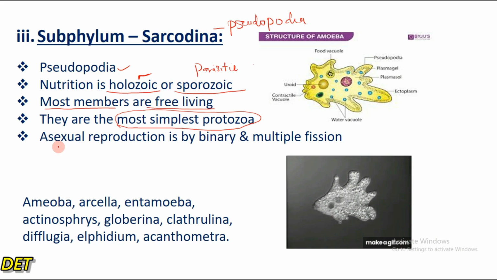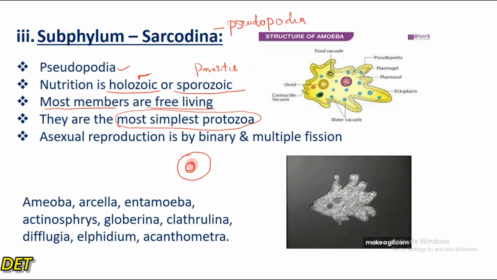Then the last feature we're going to look at here is that their asexual reproduction is by binary or multiple fission. So by binary fission, what does that mean? It means that, if this is the cell, if this is a Sarcodina, and a typical example is amoeba, the amoeba will have a nucleus, right?